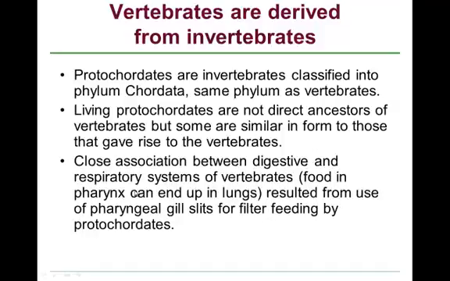There is an interesting thing, and I know that most people have experienced this, that we do have a close association between two systems, the digestive and respiratory systems. For example, we're one of the few groups of animals that can end up trying to eat corn and end up with that corn in our lungs instead of our stomach. So that's a close association between those two systems. And it is believed that this resulted from the use of pharyngeal gill slits for filter feeding by the protochordates. And I'll show you what we mean here.